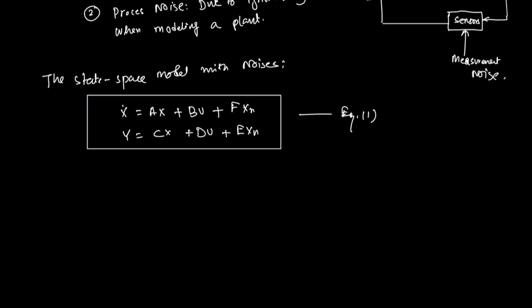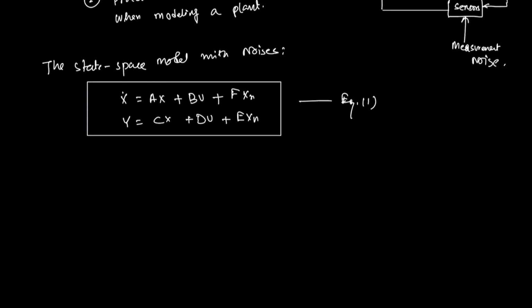Now we make some assumptions as we have done before. The assumption is that we are considering regulator control, so the reference value xd we are assuming to be 0, and we are also assuming Kd equal to 0.